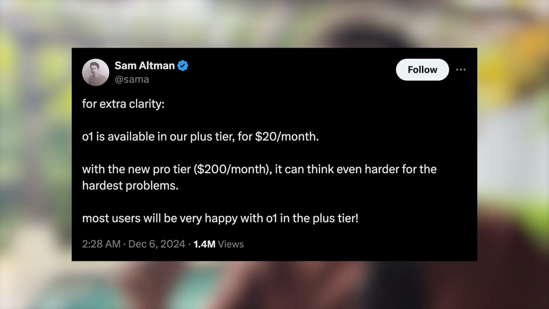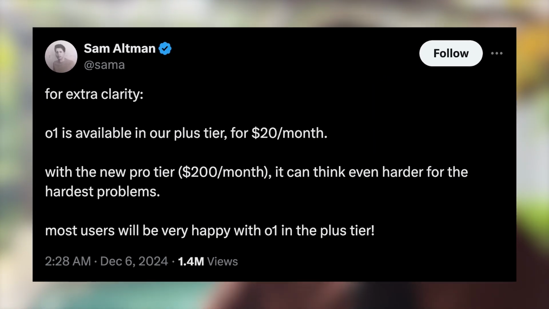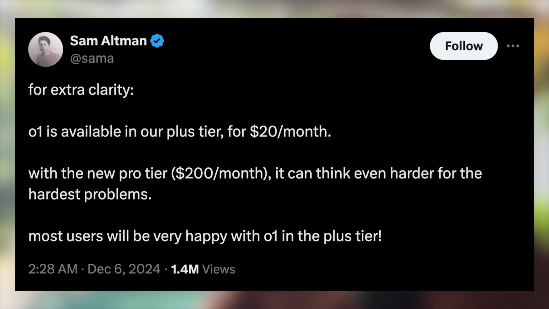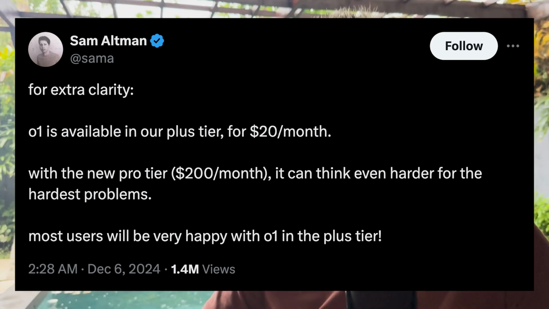And finally, just to wrap up, yes, you might have seen me use O1, not O1 Preview or O1 Mini. Yes, OpenAI just launched O1, which is even more powerful. Essentially, if you're starting a project and you want to get a really detailed brief, which is so important when you're building stuff with no code, use O1 from OpenAI. As Sam Altman has mentioned, most people on the $20 a month plan or the free plan of ChatGPT will be absolutely fine, and some will consider Pro at $200 a month. But most use cases won't need it.